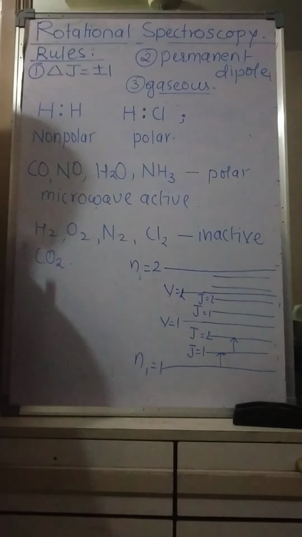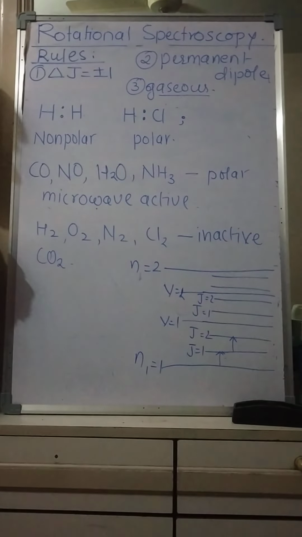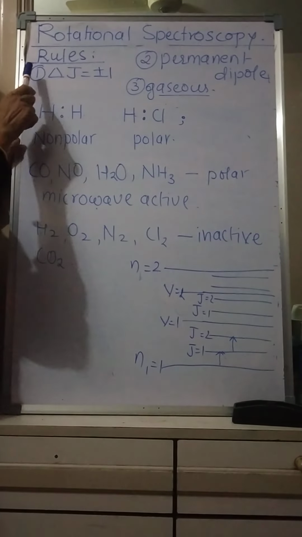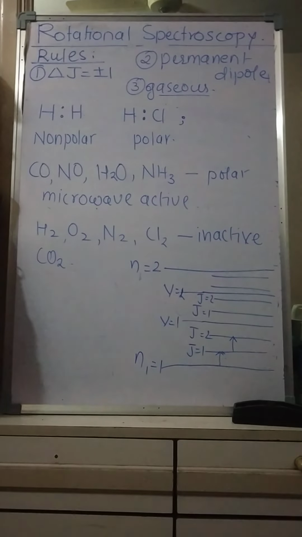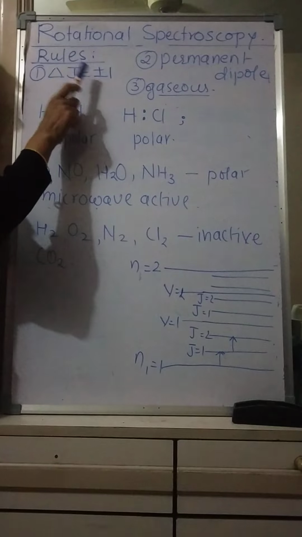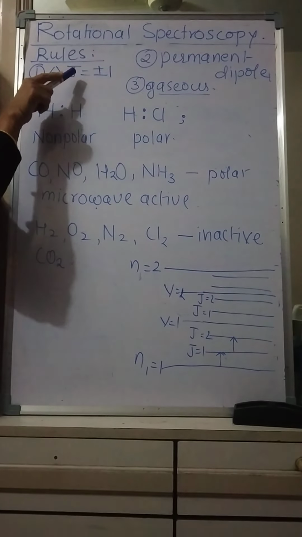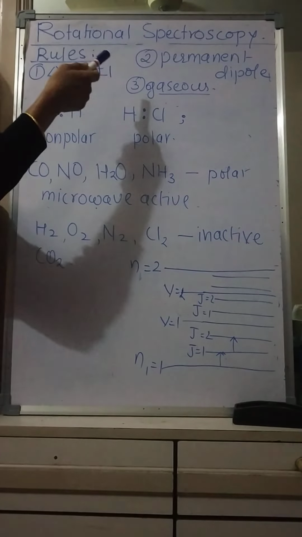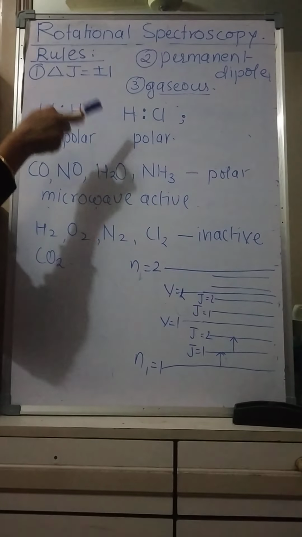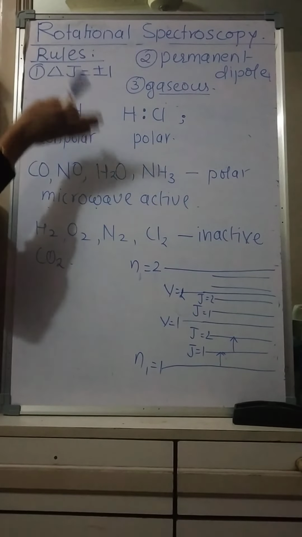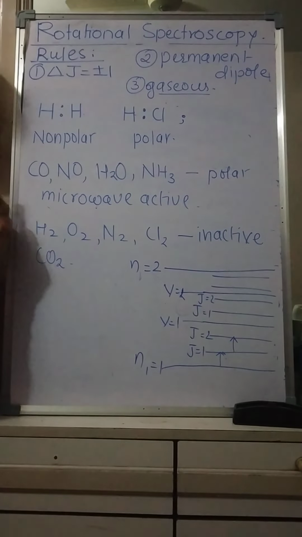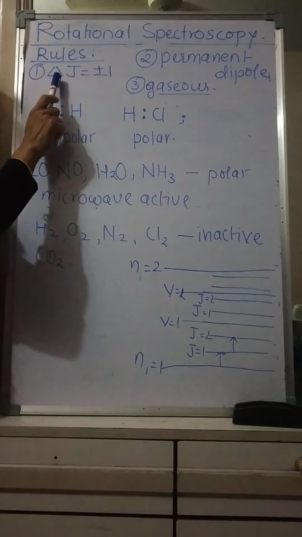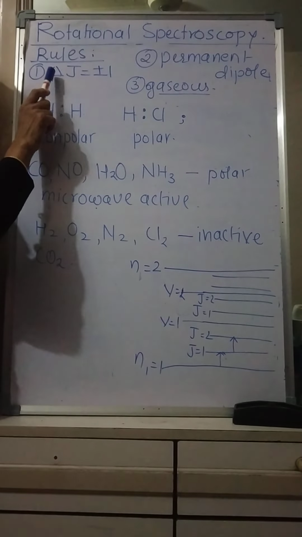Yesterday we have seen the various selection rules for rotational spectroscopy. What were those? Number one, the first rule was delta J is equal to plus minus 1. That means transition takes place from J is equal to 0 to 1 or J is equal to 1 to 2. That means only one step excitation or one step de-excitation is allowed, not 2-3 steps. This is very important for rotational spectrum.